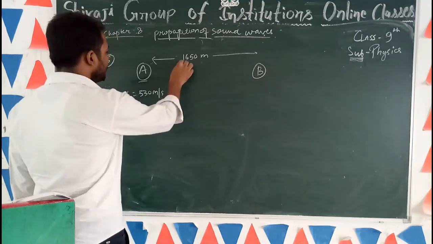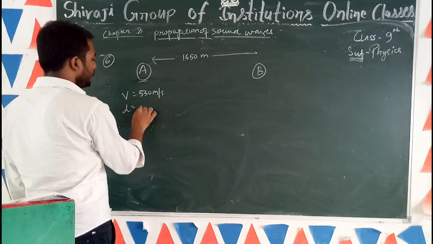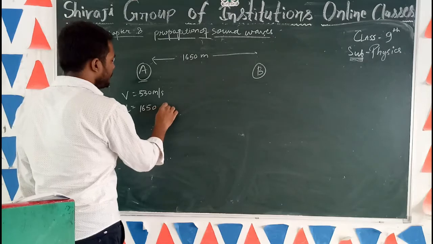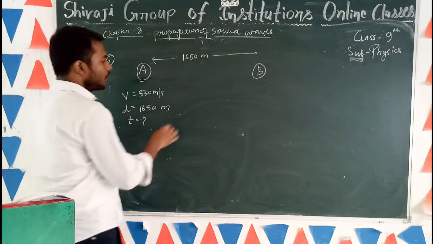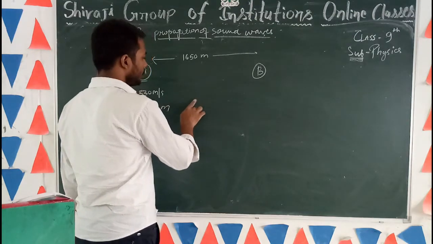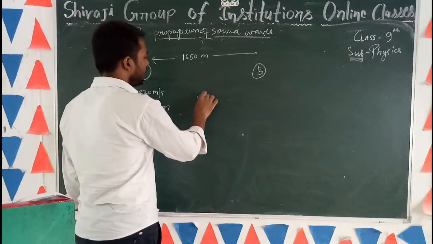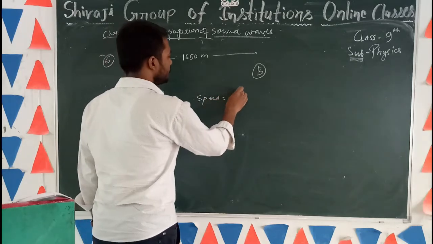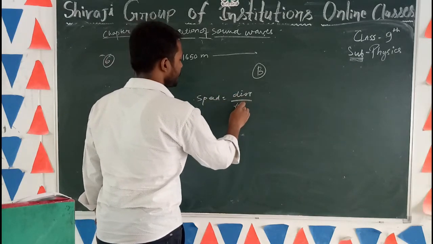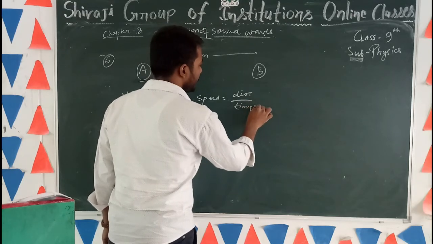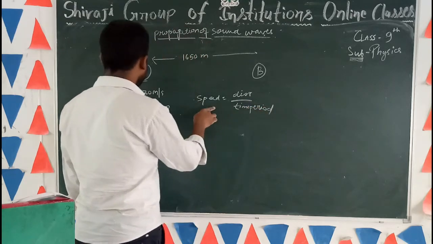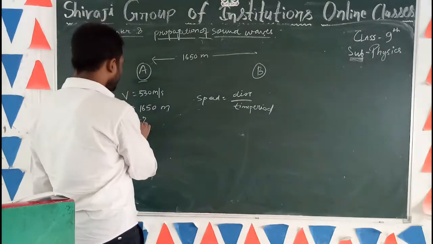So here distance is given: distance equal to 1650 meter, and this is velocity given, and time period is asked. We know the formula: speed equal to distance upon time, and we have to calculate t.